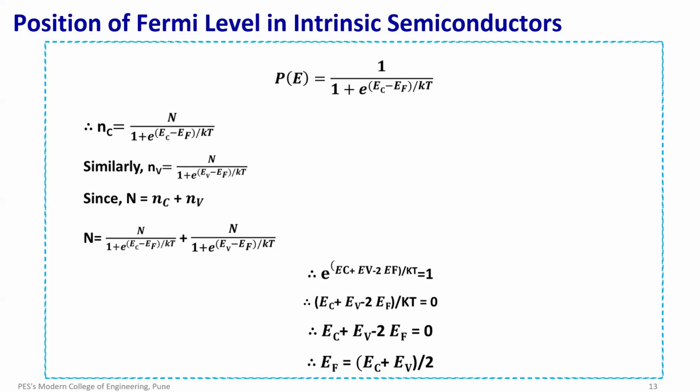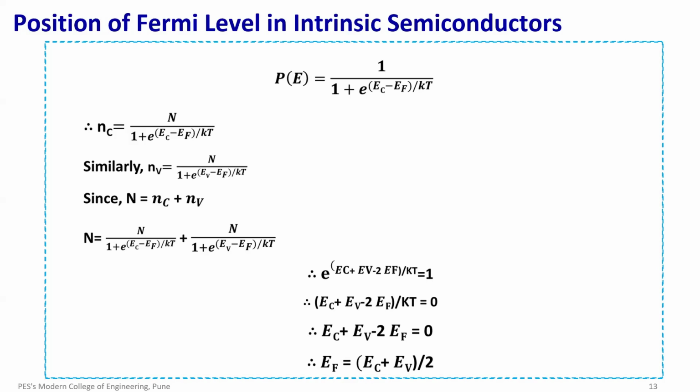Now let's say that the number of electrons in the conduction band, which is denoted by Nc, is n upon 1 plus e raised to the power (Ec minus EF) upon kT. And similarly, the number of electrons in the valence band can be described as n upon 1 plus e raised to the power (EV minus EF) upon kT, where n is the total number of electrons, which is Nc plus Nv.